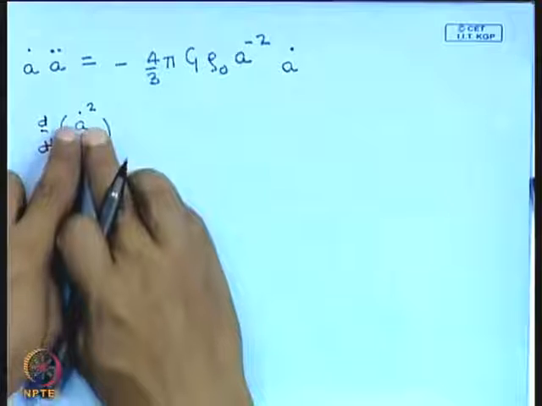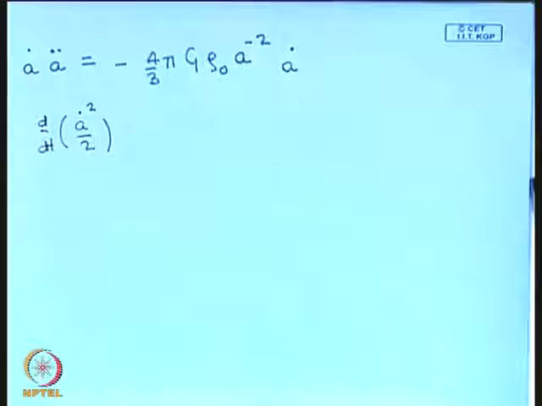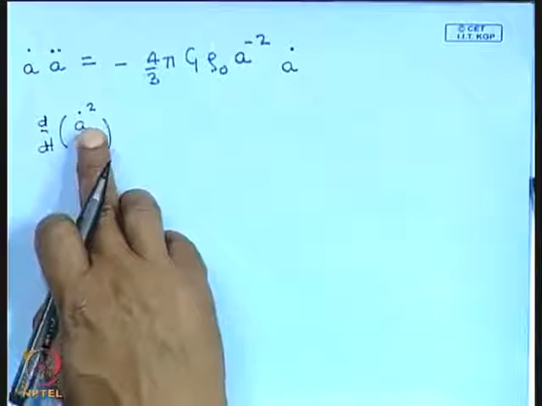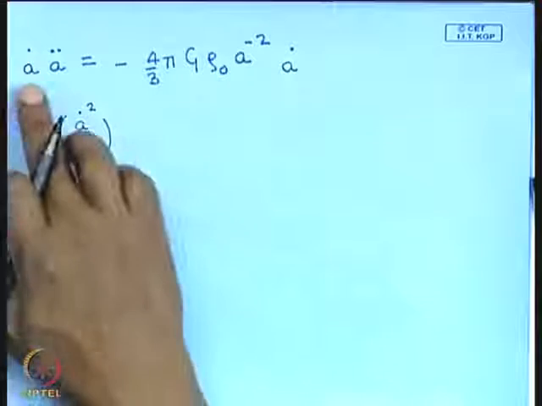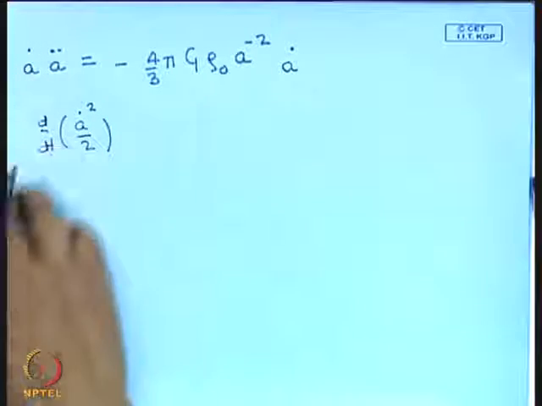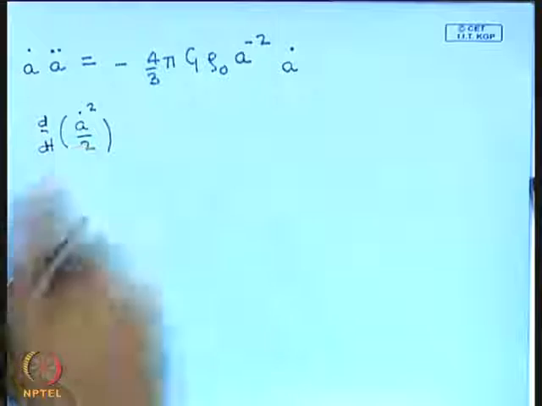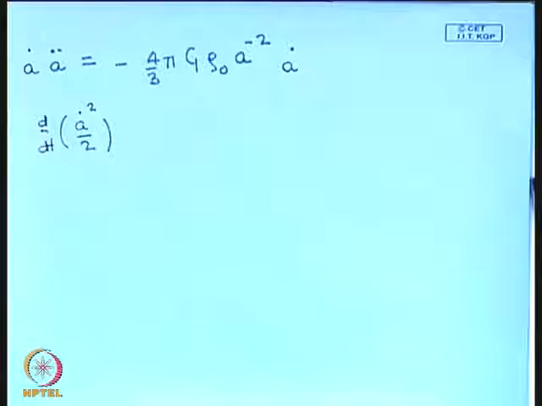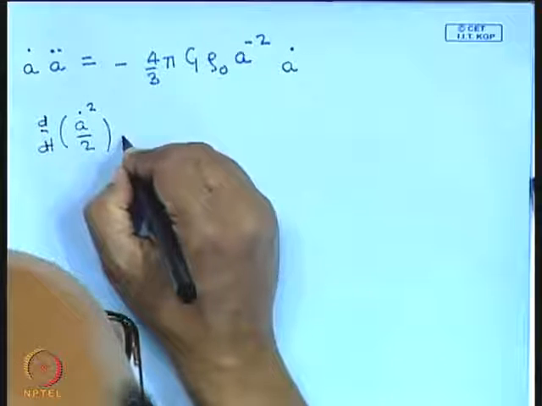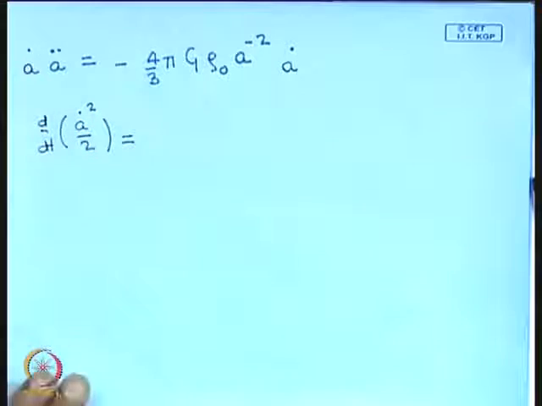If I differentiate a dot square, I will have two terms, both of them a double dot into a dot, so the 2 will cancel out.